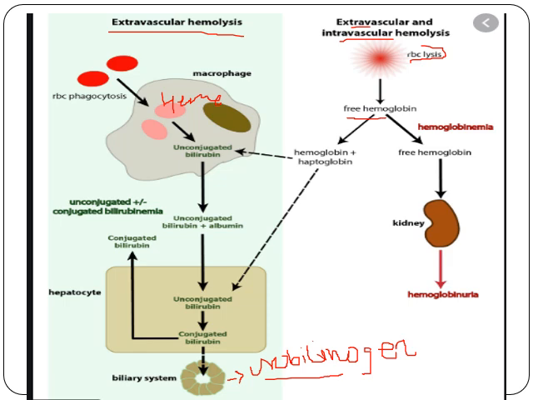This hemoglobin can combine with haptoglobin, and there will be production of bilirubin again, and this bilirubin will go this pathway, or this free hemoglobin will be filtered by glomeruli, and there will be hemoglobinuria. So this was about the pathogenesis of extravascular and intravascular hemolysis.